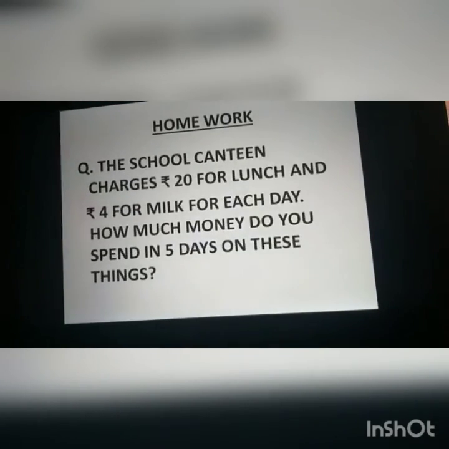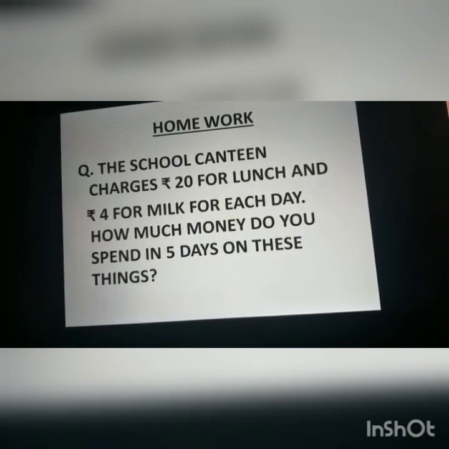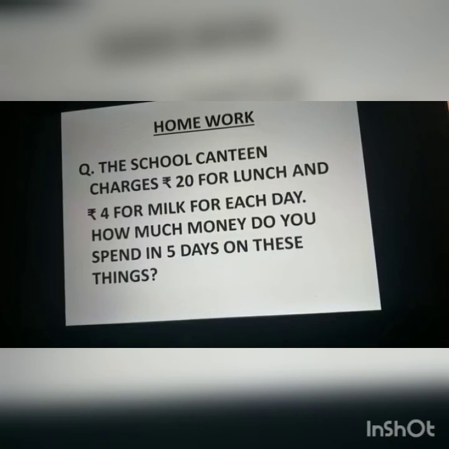Now look at the homework for today. The school canteen charges rupees 20 for lunch and rupees 4 for milk for each day. The question is, how much money do you spend in 5 days on these things? This you have to calculate.